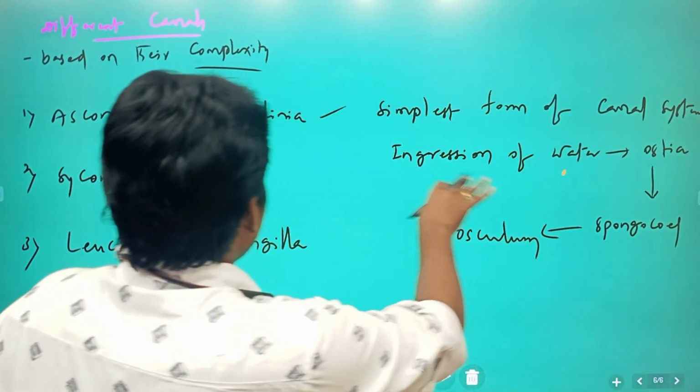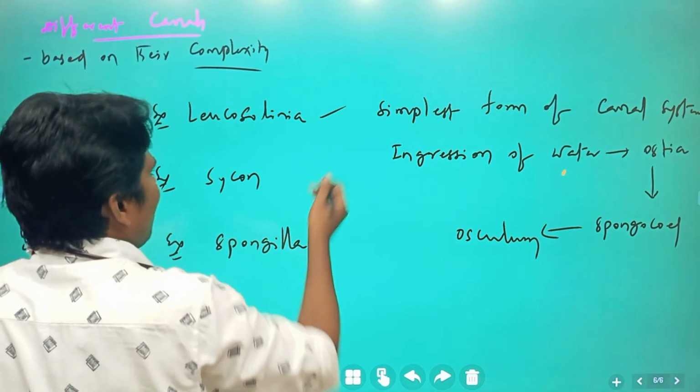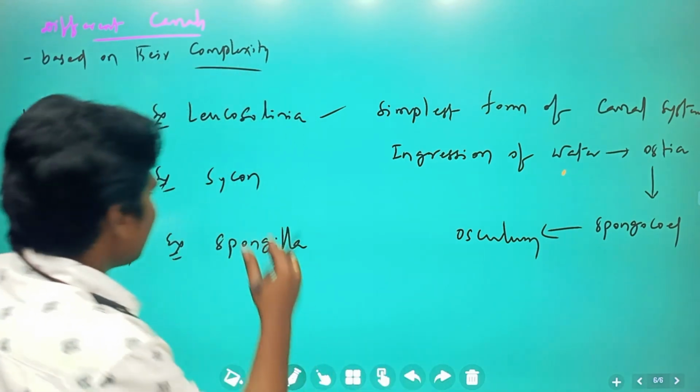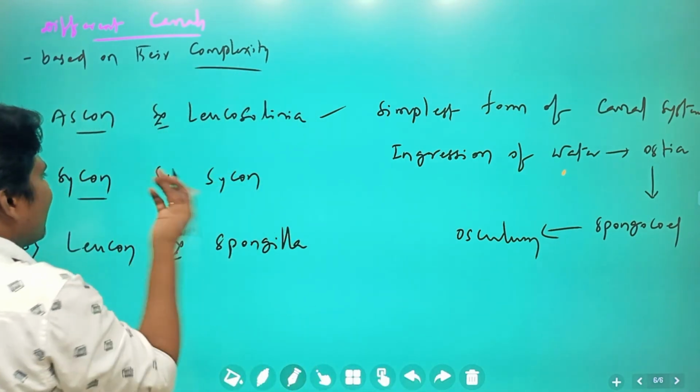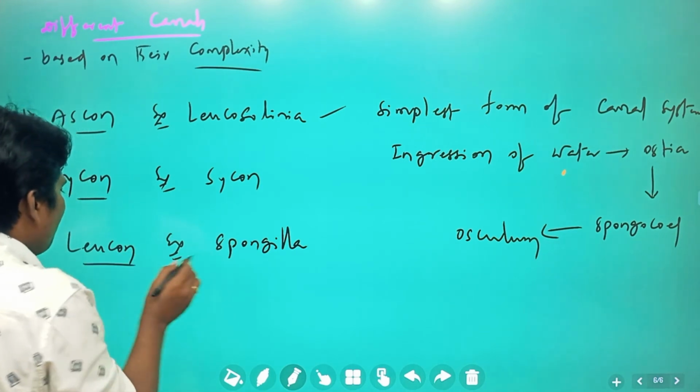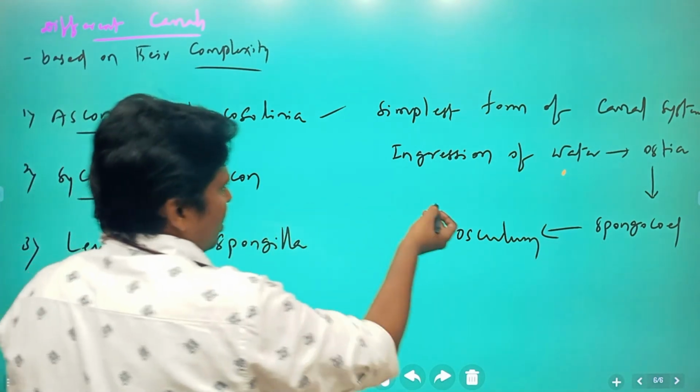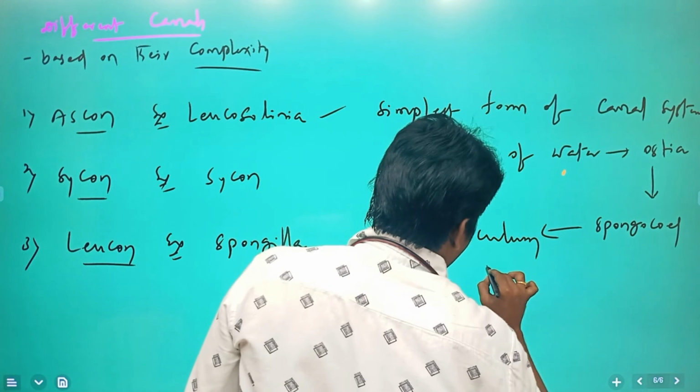So this very simplest form we call the Ascan type. Next, a little more complex form, Saikan. Next, a more complex form, Leucan. Suppose this is a very small, simple structure.